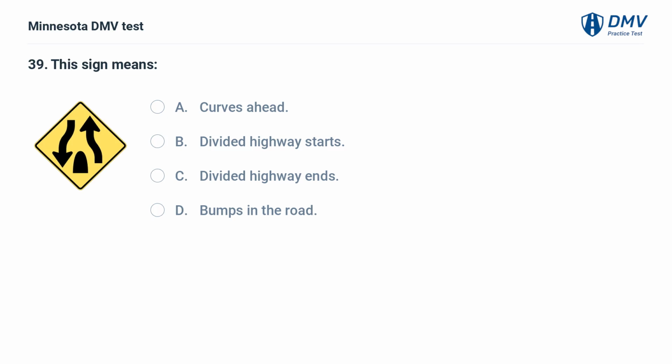This sign means: A. Curves ahead. B. Divided highway starts. C. Divided highway ends. D. Bumps in the road. C. Divided highway ends. This sign warns drivers that the divided highway ends ahead.